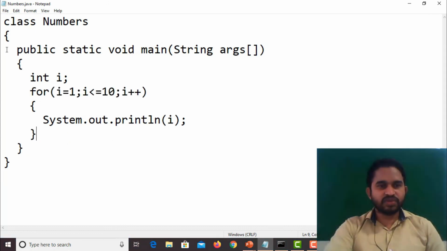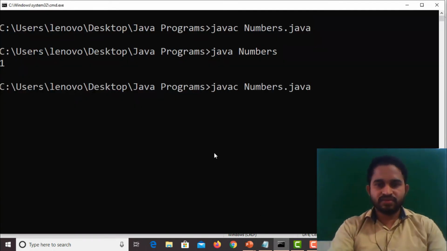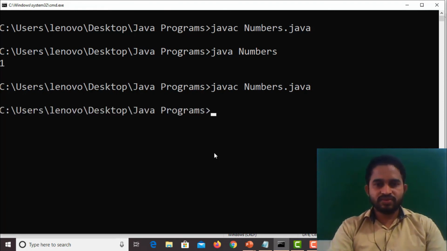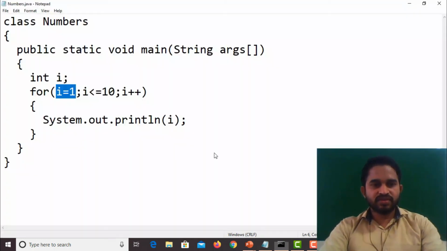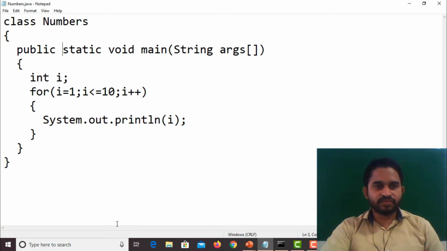Next, same thing, I want to print 1 to 10 numbers using for loop. So here, same class name, here main statement. What is the syntax of for loop? In for loop, initialization followed by condition checking followed by increment or decrement. So here I initialize I value, System.out.println I. So check the compilation and execution. Here I am going to compile numbers. So 1 to 10 numbers. So this is printing 1 to 10 numbers using for loop.